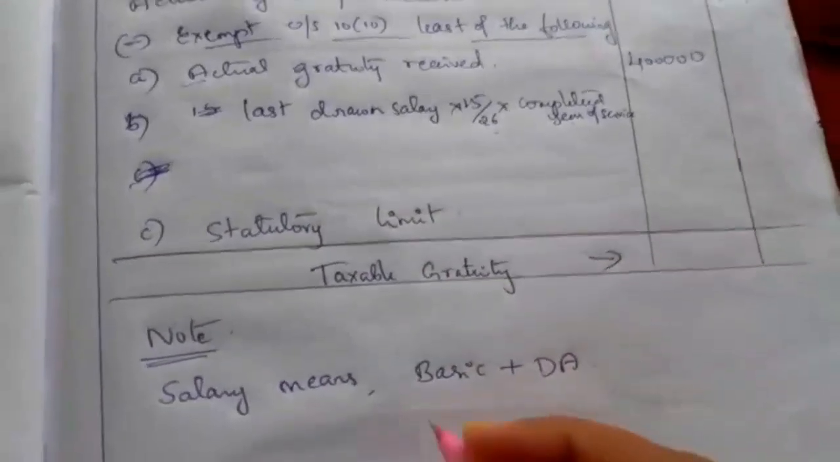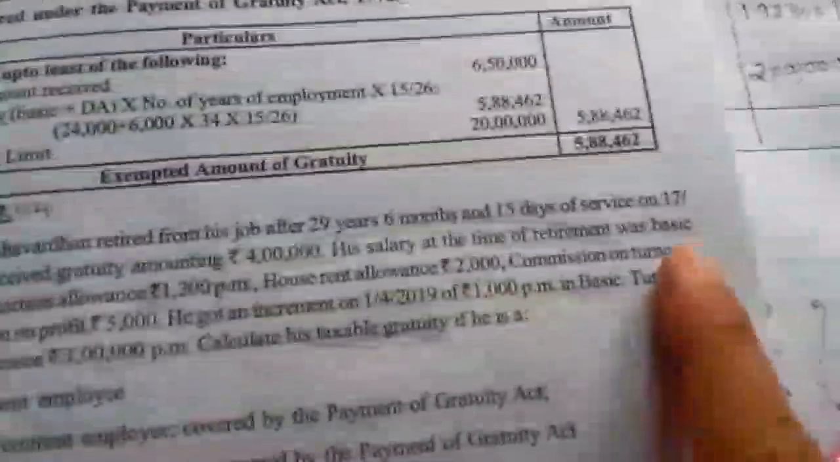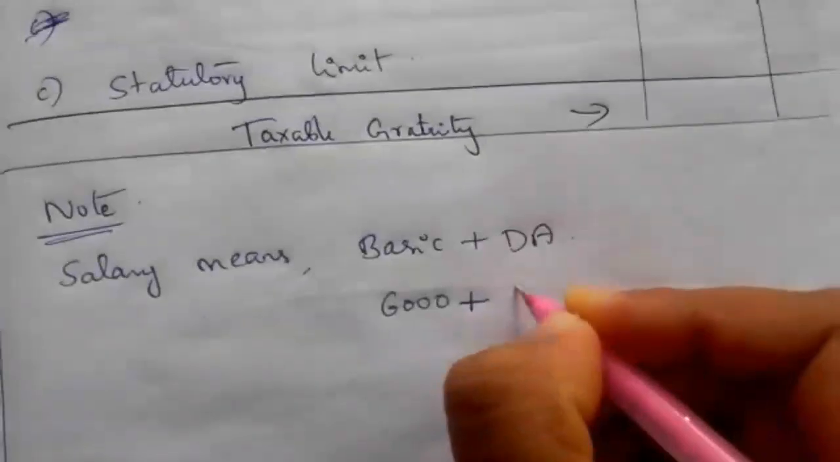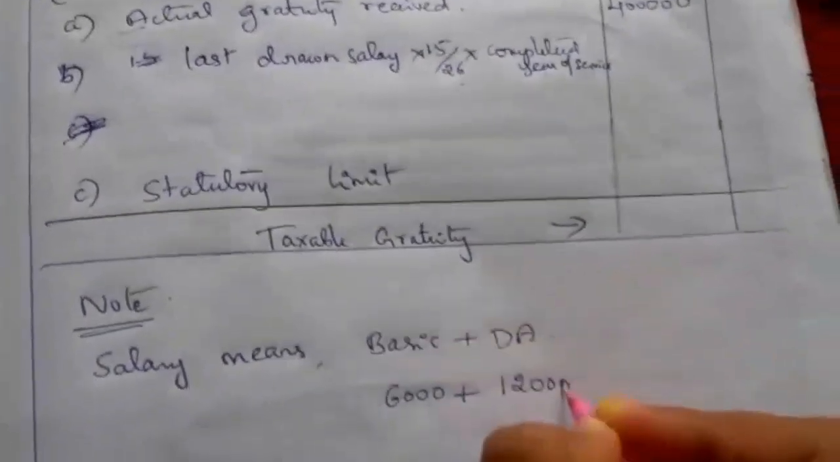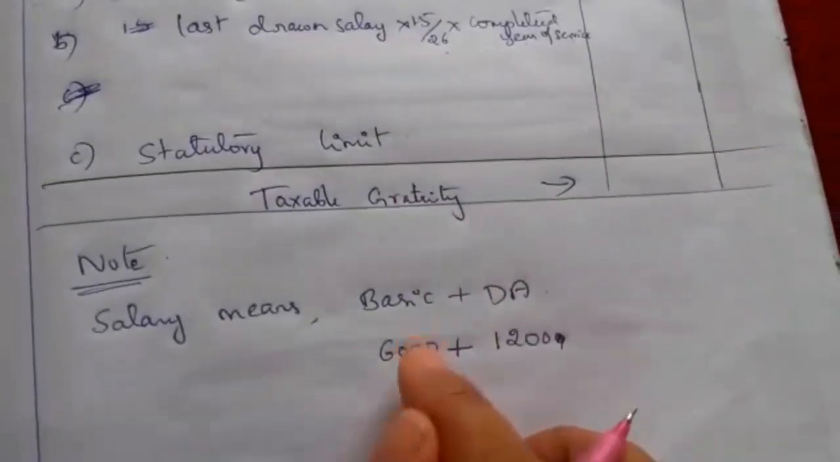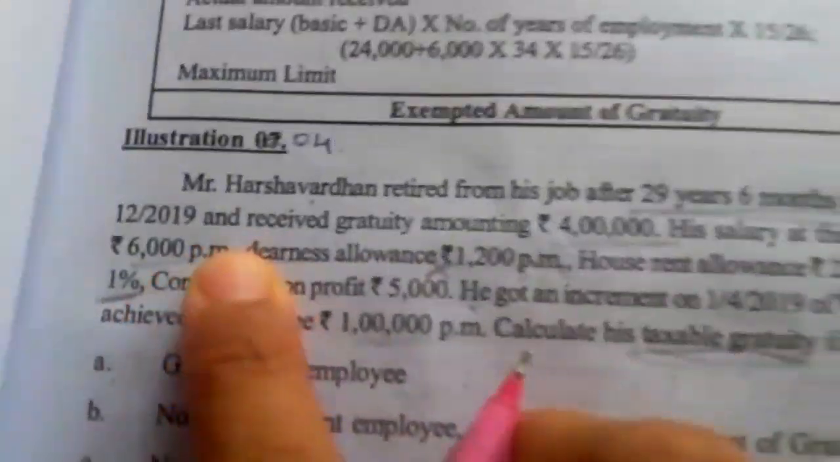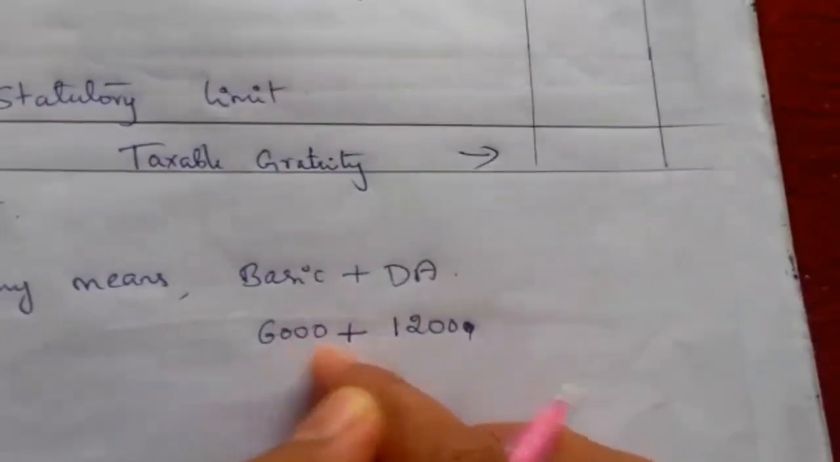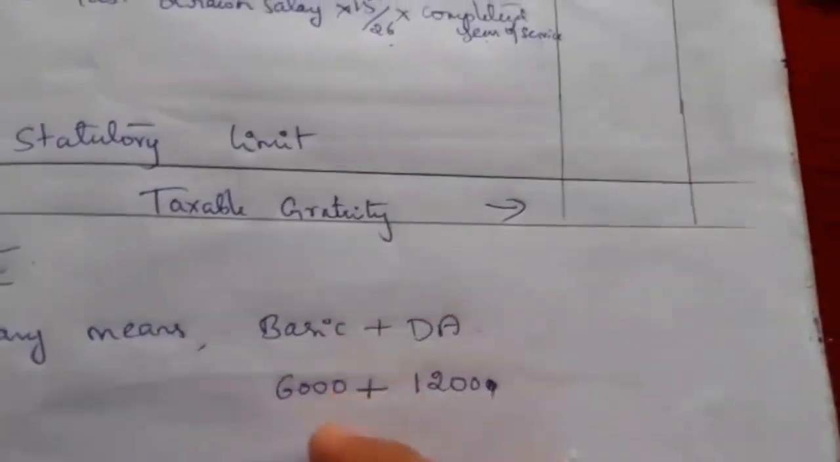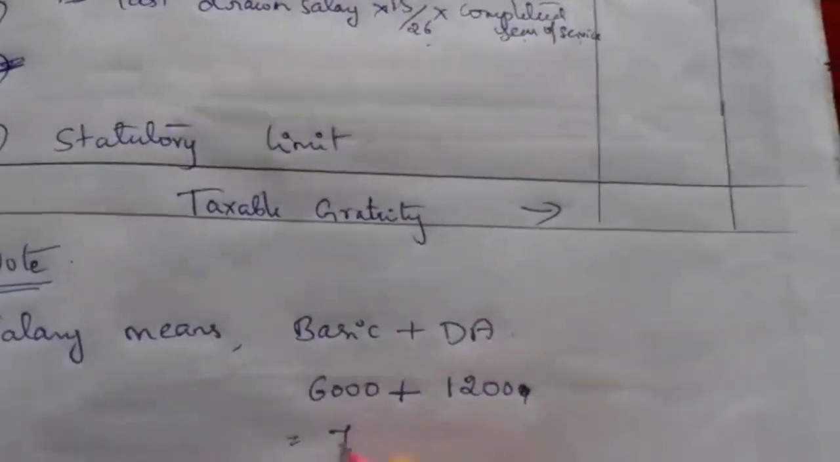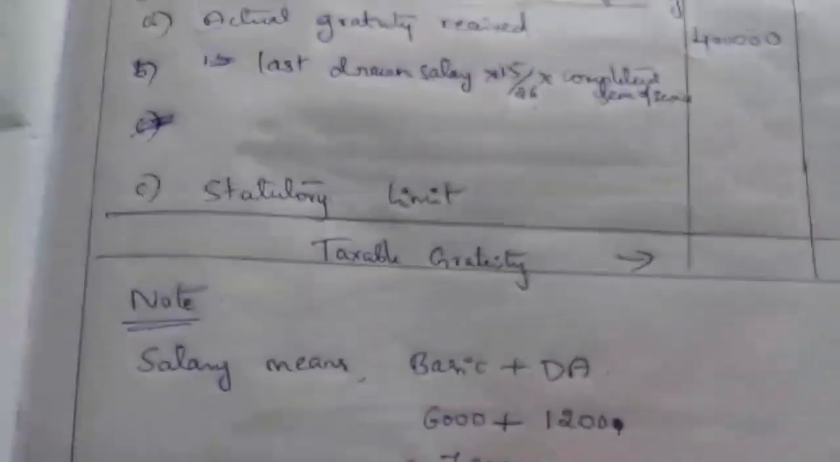In the question the basic value is given. Basic, how much? 6,000 rupees. 6,000 plus DA, here they have given DA 1,200. We need monthly: last drawn means last month's salary we need. So we have to take 1 month's salary. 6,000 per month means it is a 1 month salary of 6,000. If they give 6,000 per annum, then we have to divide 6,000 by 12. So 6,000 plus 1,200, how much? 7,200 is his last drawn salary.